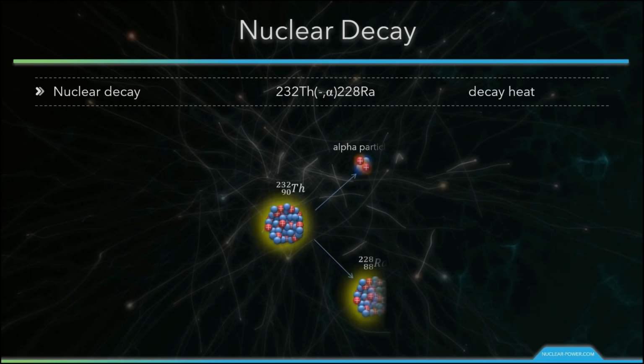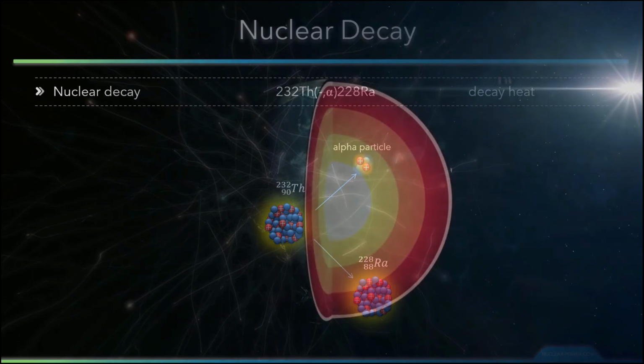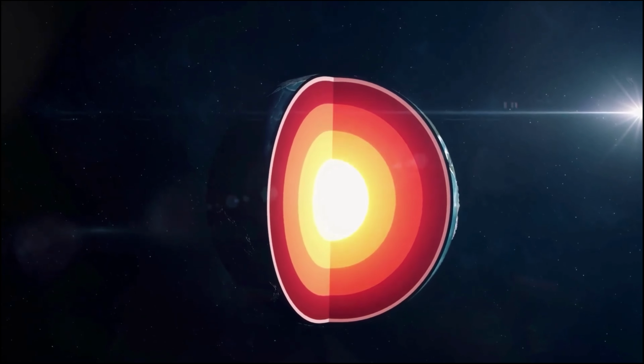This is alpha decay of thorium-232. The decay heat of uranium and thorium, along with their daughter products, contribute to the heating of Earth's core. Together with potassium-40 in the Earth's mantle, these elements are the primary source of heat that keeps the Earth's core liquid and keeps plate tectonics moving.